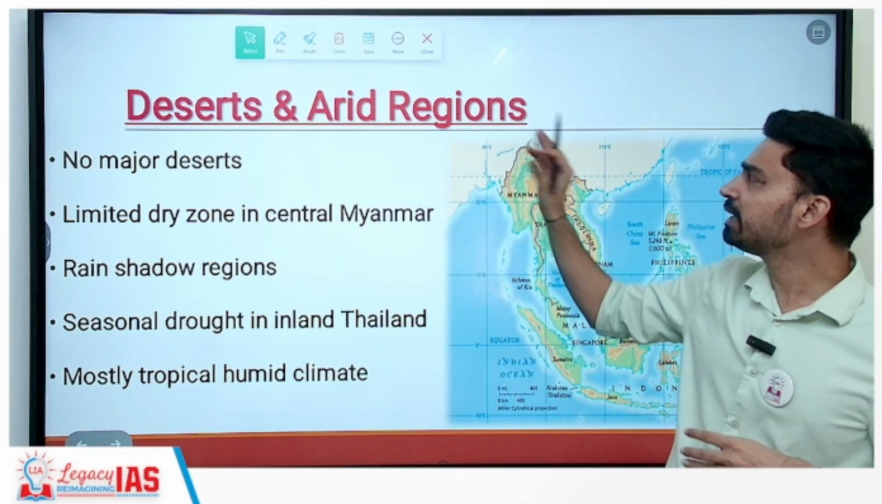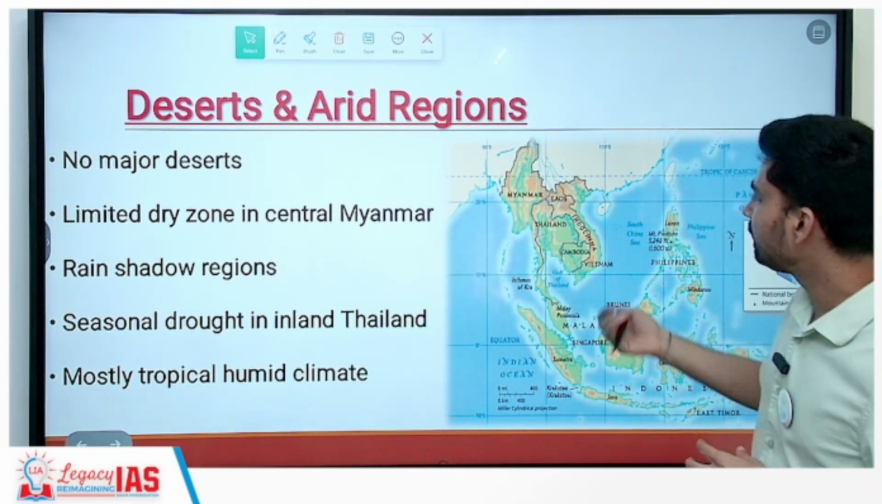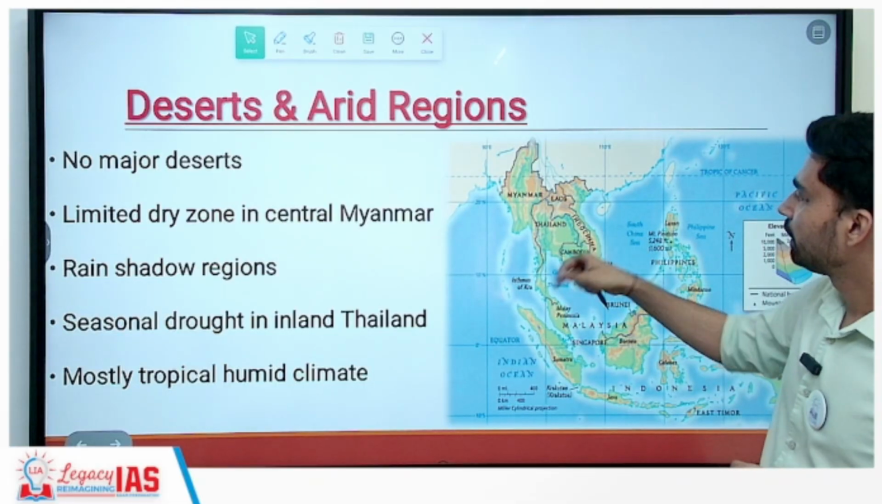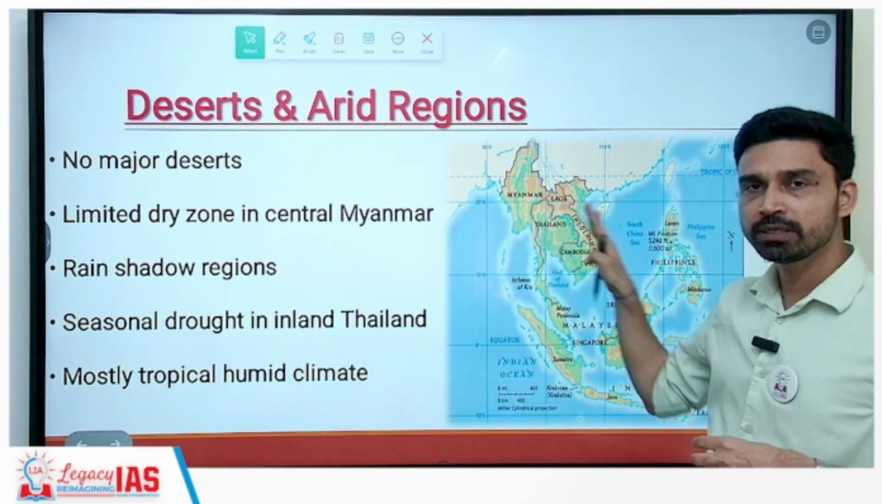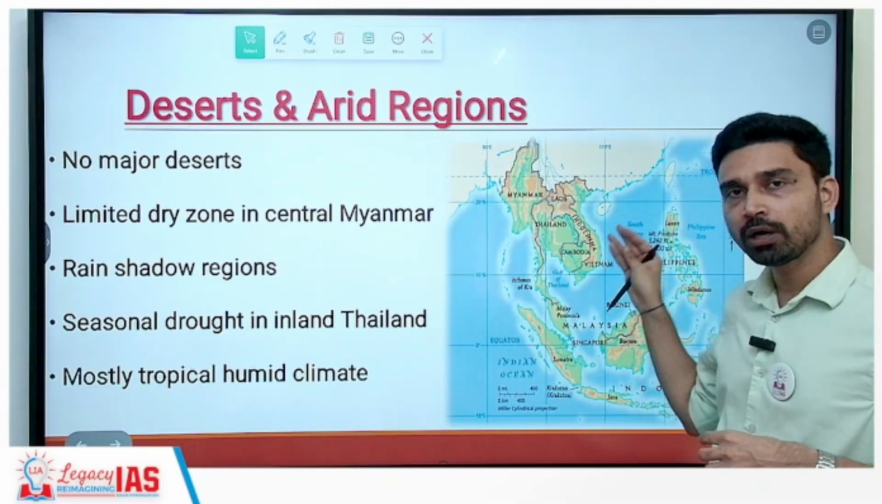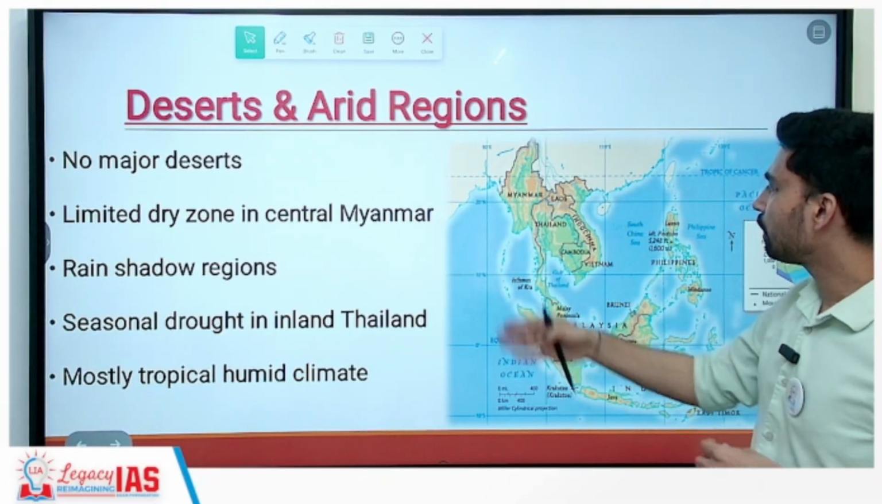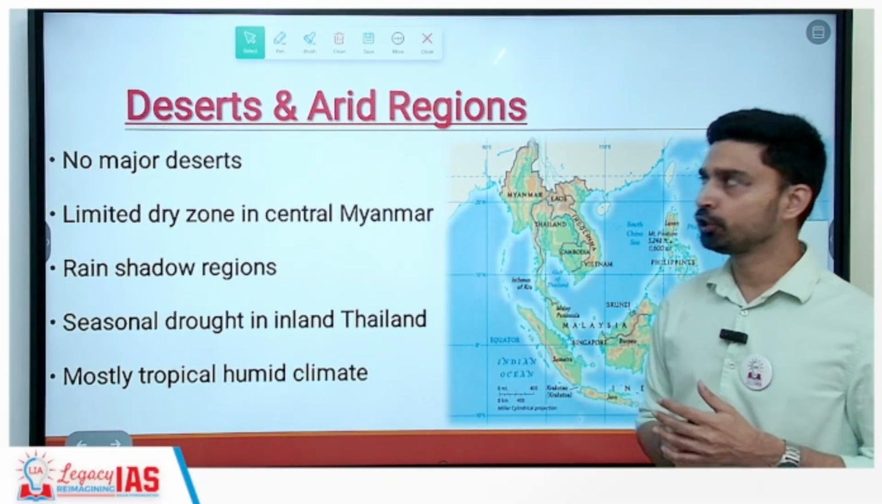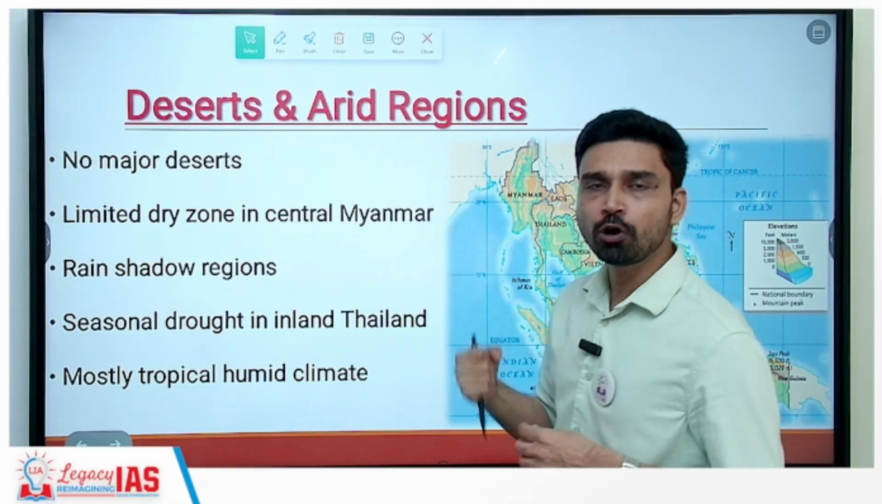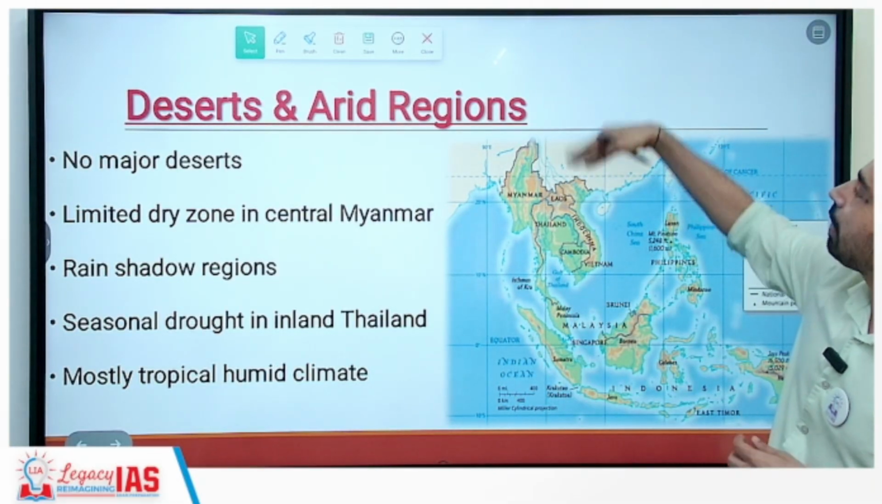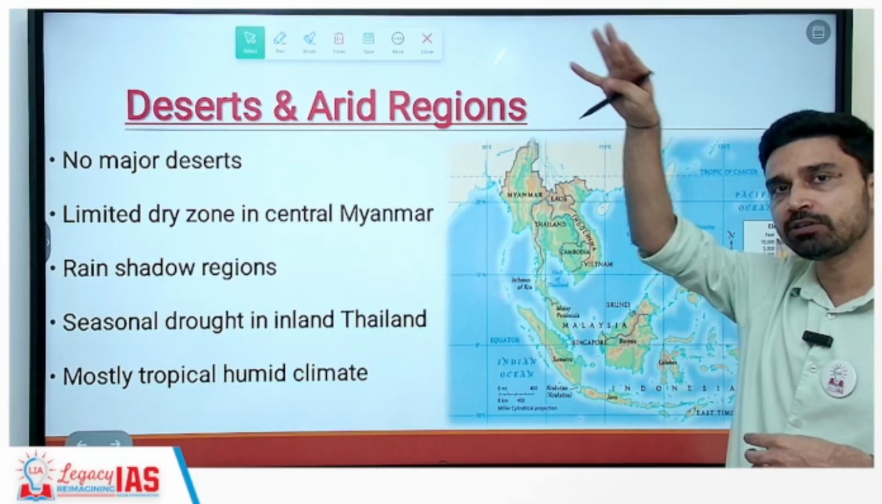As far as desert and arid regions are concerned, you can understand that because of its unique location, from both sides it is influenced by the maritime environment, and you have, all the time, either the northeast wind or the southwest wind, and they keep on bringing moisture. So major deserts you would not find here. Desert is only found further up when you go to China.